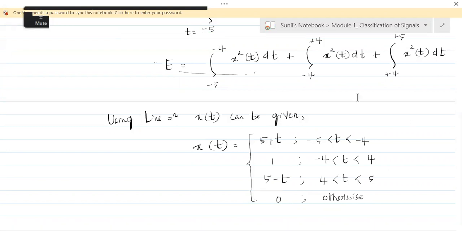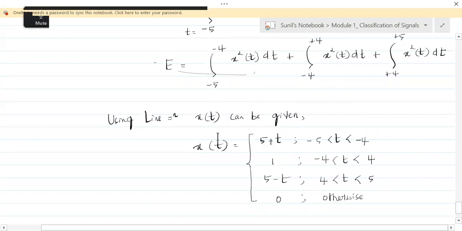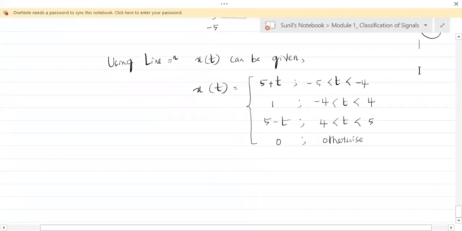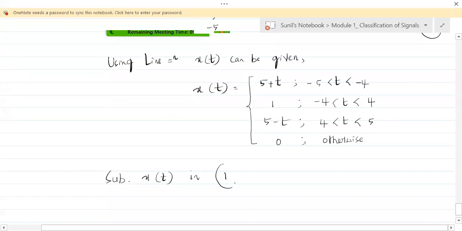Okay, so if you obtain this, it would be easier for us to just substitute that here, but I have not done that here. Okay, using the line equation, you need to obtain this yourself. Okay, so you can call this equation number 1, and just say this, substituting, everybody, substituting x of t in 1 implies